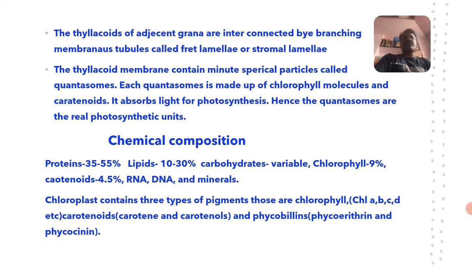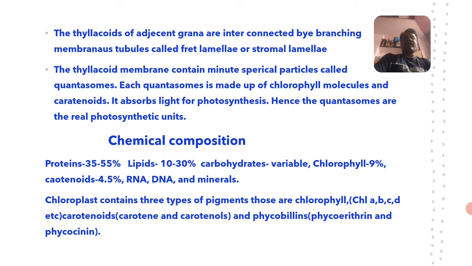Each quantasome is made up of chlorophyll molecules and carotenoids. One quantasome is formed by about 200 to 250 chlorophyll molecules.